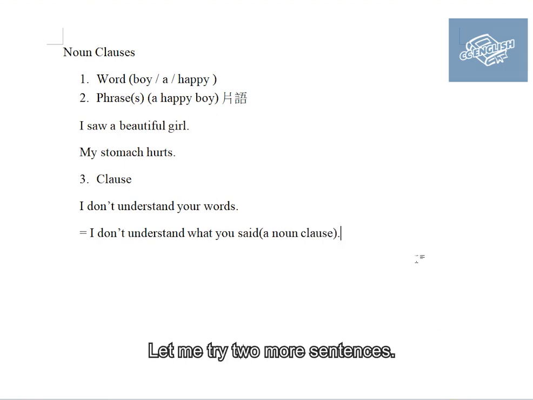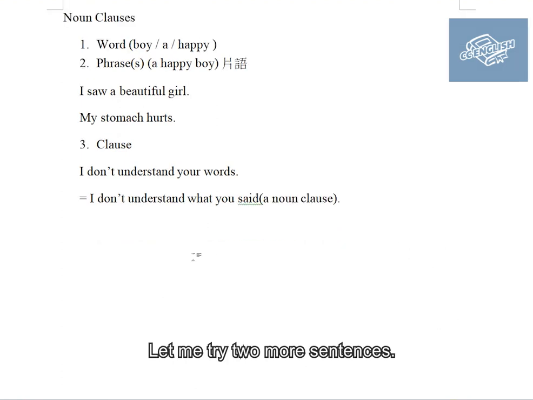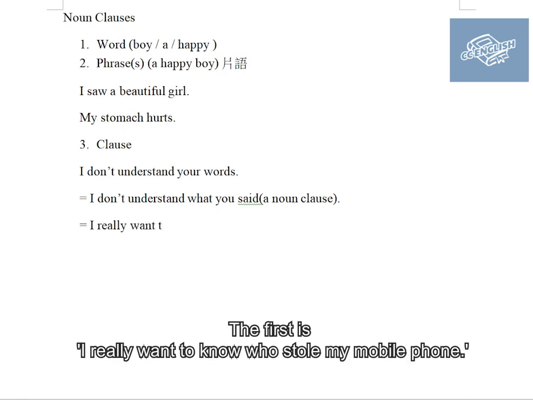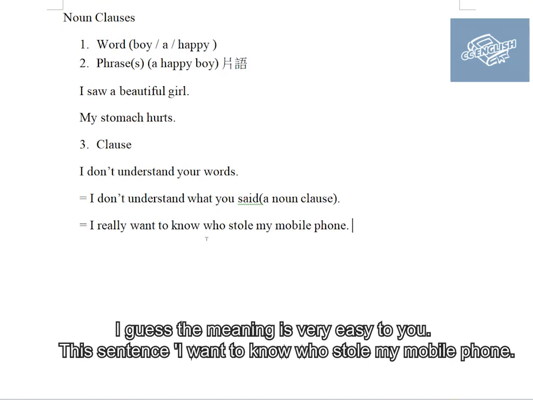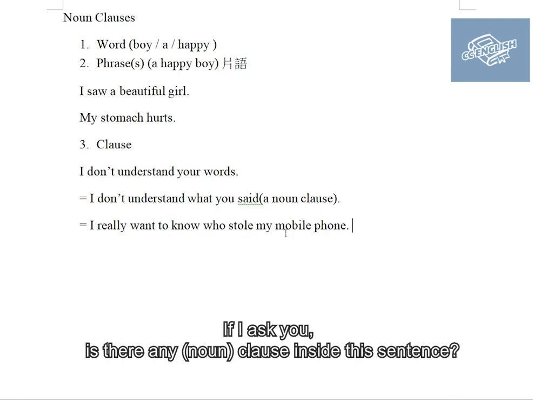Let me try two more sentences. The first is: I really want to know who stole my mobile phone. I guess the meaning is very easy for you.